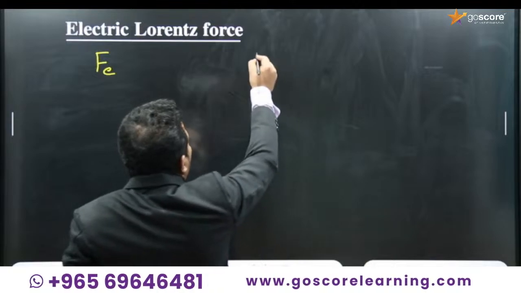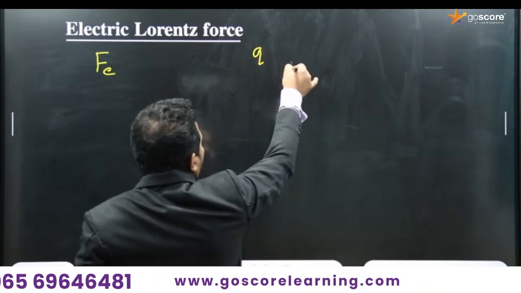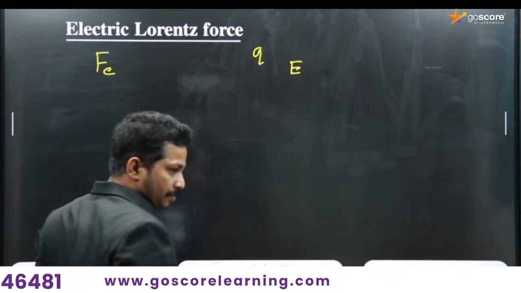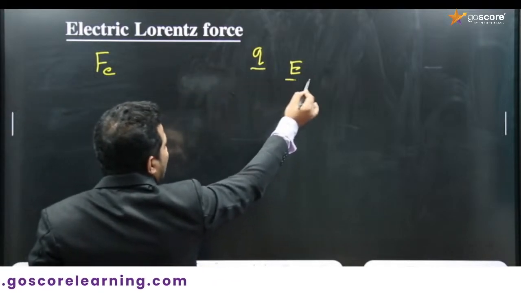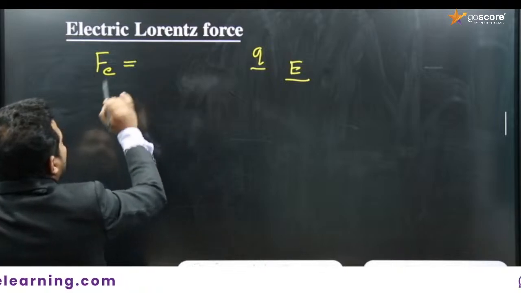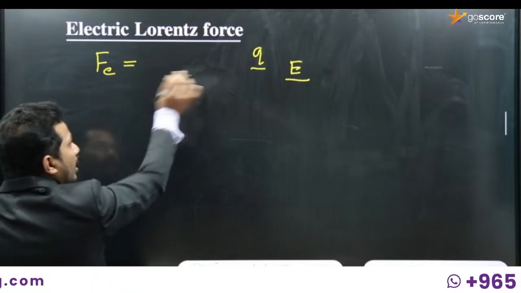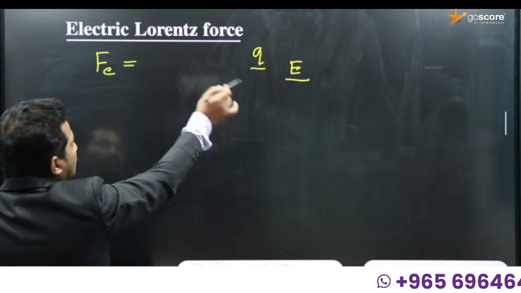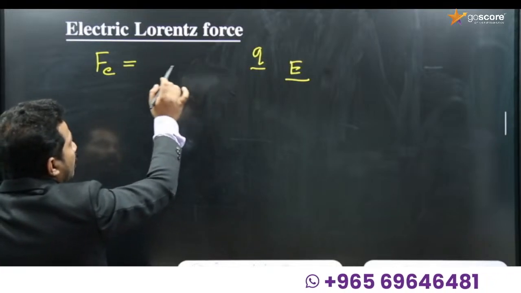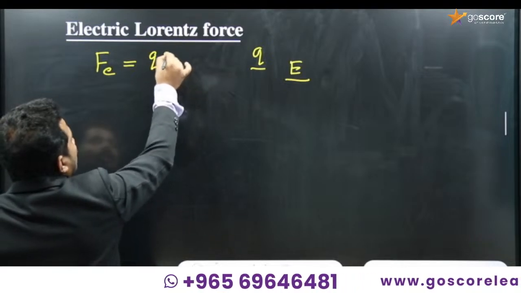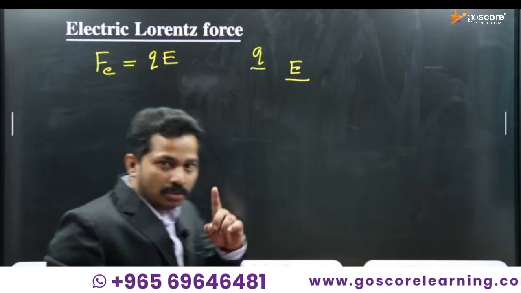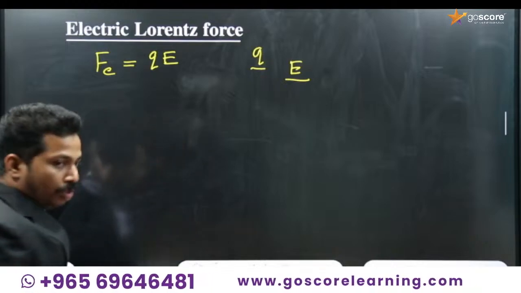Consider a charge Q placed in an electric field, and the force experienced by the charge Q in the electric field is Fe, because E stands for electric field. The force experienced by the charge placed in the electric field, Fe, is equal to QE. That you have learned in chapter 1, the Coulomb force, nothing else.